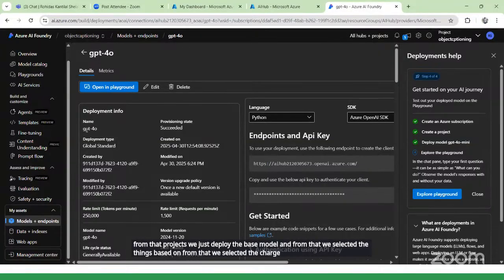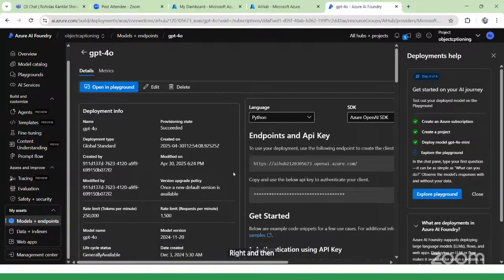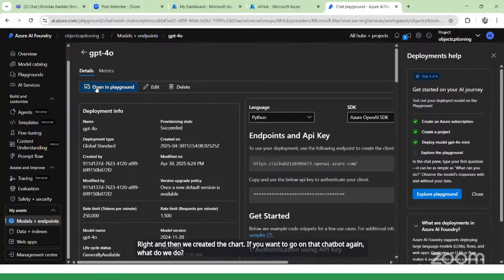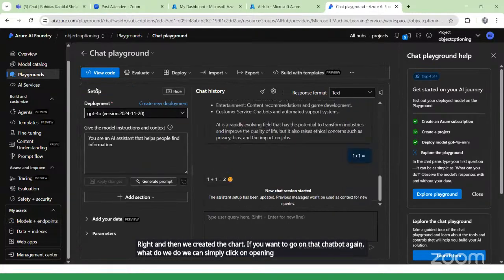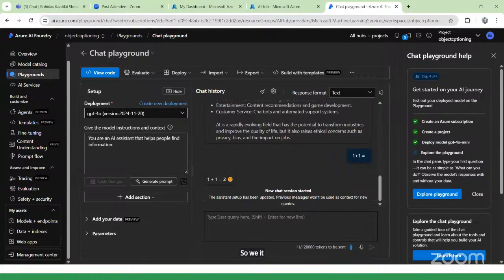To go to that chatbot again, we simply click on Open Playground. Here you can ask any types of questions, but the answer will be in text. Don't ask for images. So this is our one project.